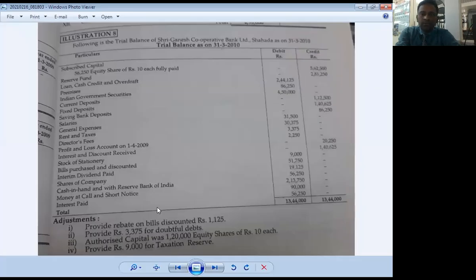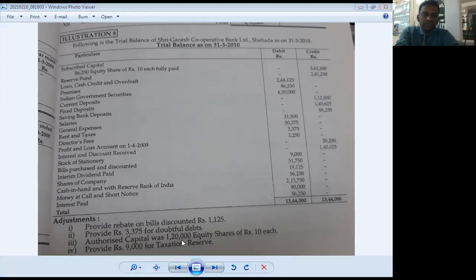Now it's time to transfer the remaining adjustments. Adjustment number 1, provide rebate on bill discounted. It is already taken. Provide rupees 3,375 for doubtful debts. It's also already taken. Then authorized share capital. We write the authorized share capital in note number 1, that is share capital, schedule number 1. Then provide rupees 9,000 for taxation reserve. This is the last adjustment not considered before.